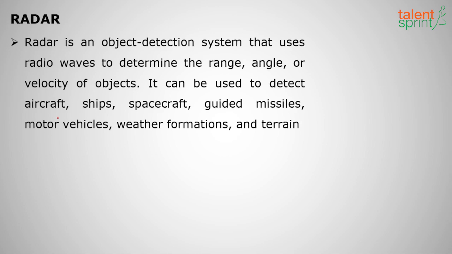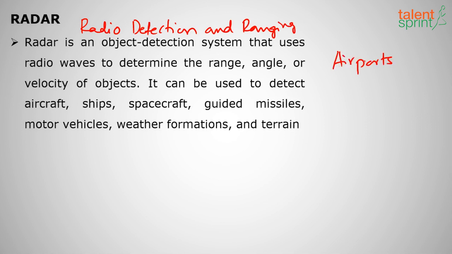So moving on to radar. So what is this radar? What does radar stand for? Radar stands for radio detection and ranging. Generally we use it in airports, right, in defense, all these areas we use radar. So what is the use of radar?